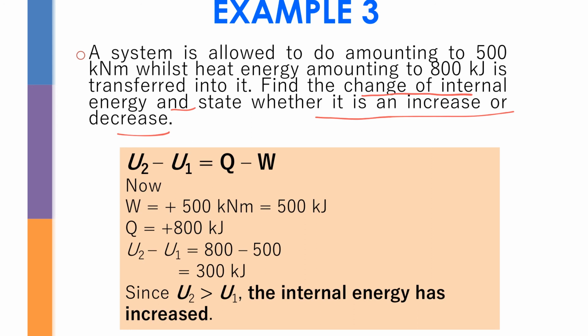So heat energy is transferred into it, which means that heat energy is added to the system. Q added, positive. The system is allowed to do work amounting to 500 kilonewton meter. When the system is allowed to do, it means work done by the system, correct? So this one is going to be positive work done.